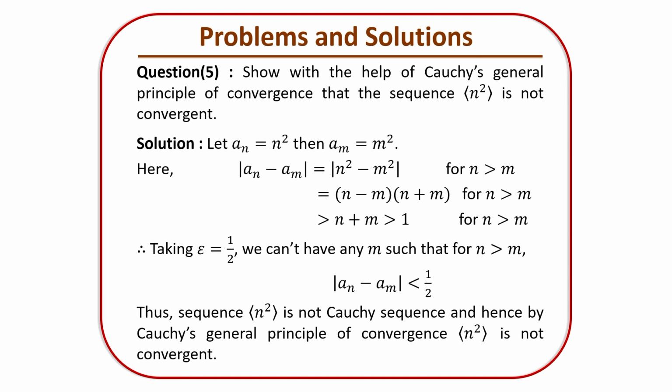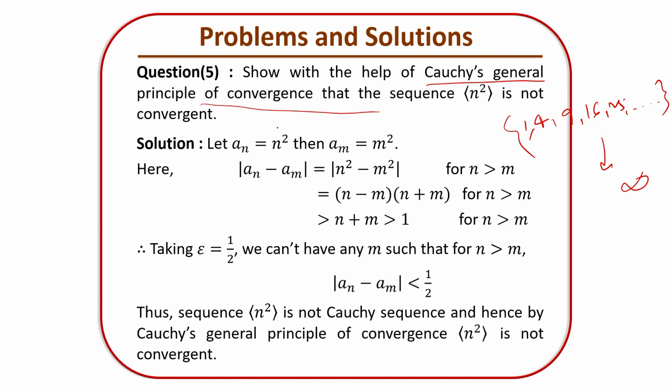If it is not given that we must use the Cauchy general principle of convergence, then we can write this sequence like 1, 4, 9, 16, 25 and so on. And look at this sequence, it's not converging, it diverges to plus infinity, right? That is quite easy to see. But how to prove this by using the Cauchy general principle of convergence?